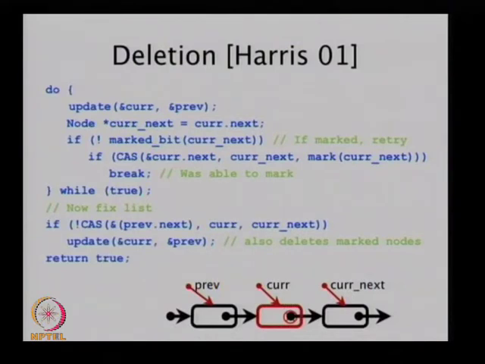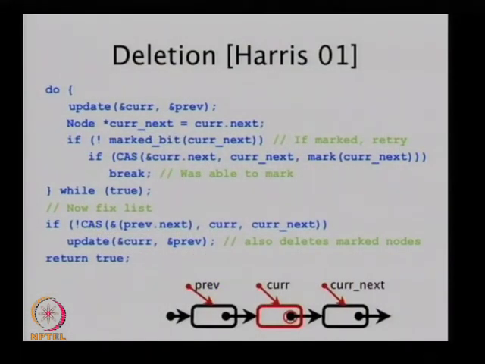Here we are seeing the Boolean variant of CAS. So you go back, update your pointers and delete again. Right? So you go to the end of the loop and go back to the true part. If you succeeded, then you break out of the loop. That means you were able to figure out where you have to delete from. You're able to write a marked reference to the next thing over there, and you've come out.